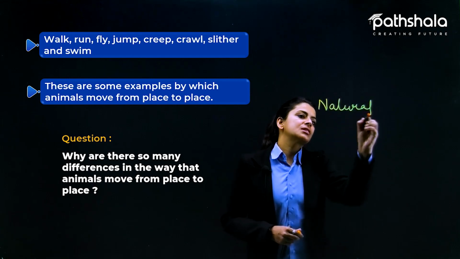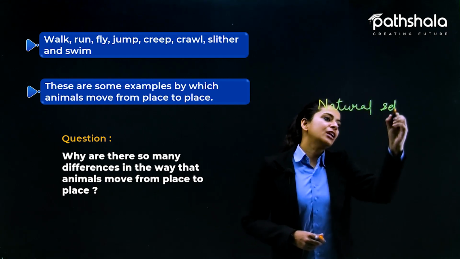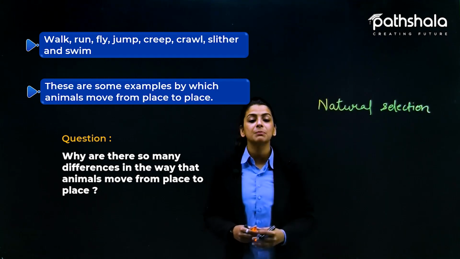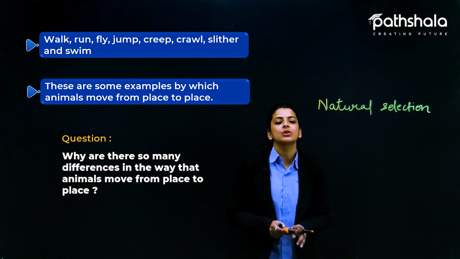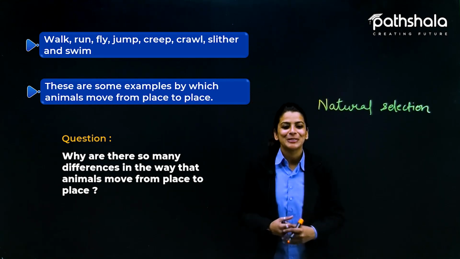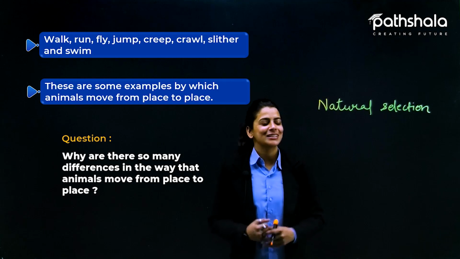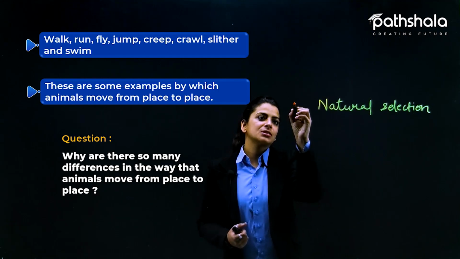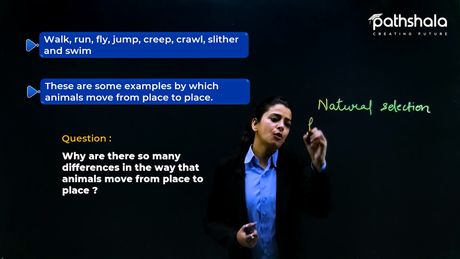What do you mean by natural selection? Means the kind of body modification every animal has, it has been selected by nature itself. Nature ने उनको ये select करके दिया है. It is made by God. हम बोलते हैं ना, भगवान ने बनाया है. So it has been made by God. It is not made by us. So natural selection, by natural selection we can say